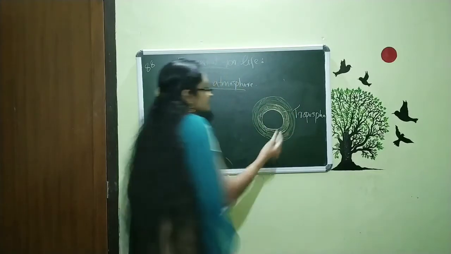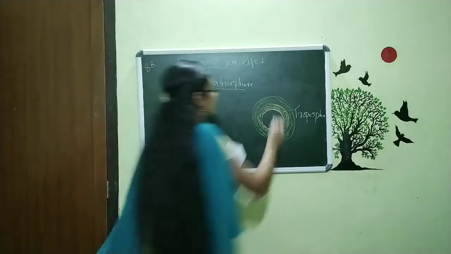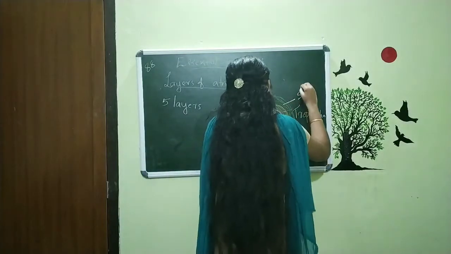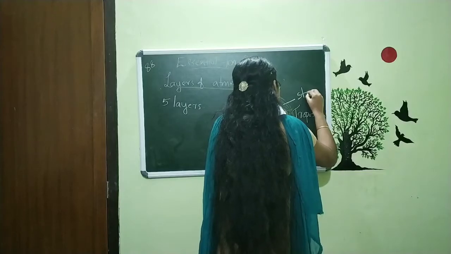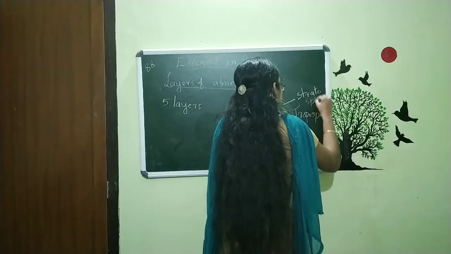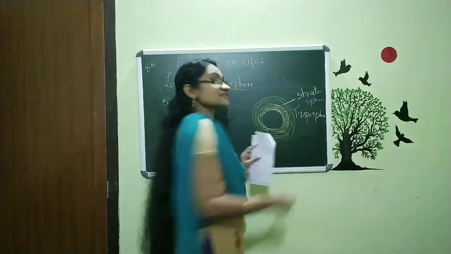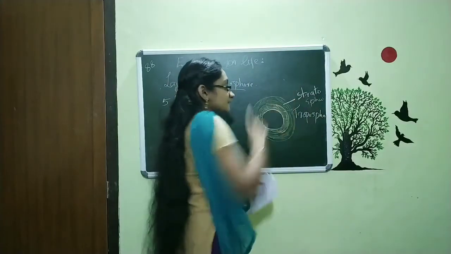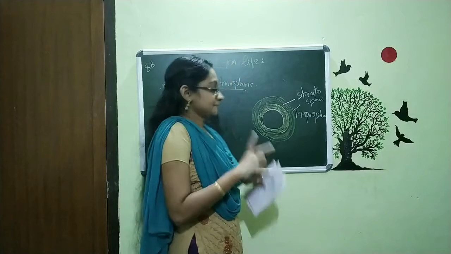So we are there on the second layer. That is what? Stratosphere. Stratosphere is the second layer.